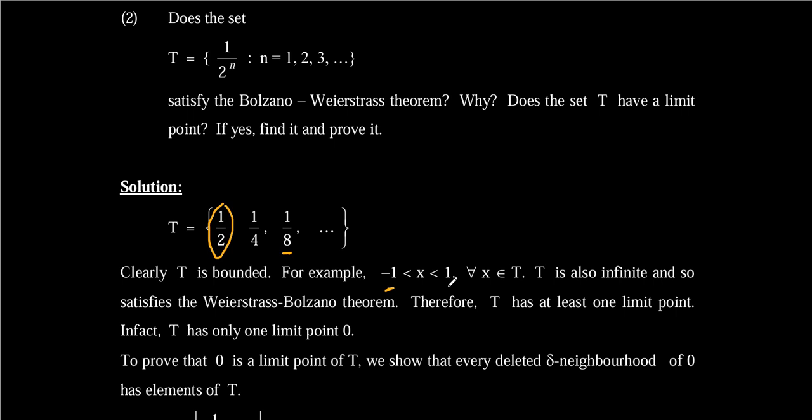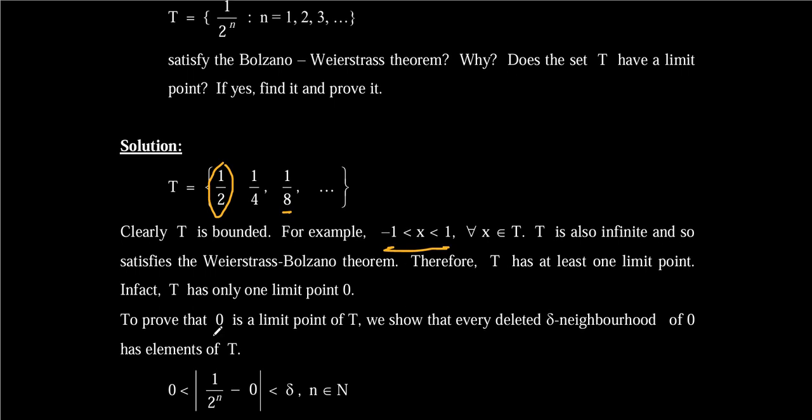1, right? So I realize that it is clearly bounded because I can find two numbers, or a range, which can clearly contain all the elements of the set, then it means that the set is bounded, right? And they said therefore it obeys the Bolzano-Weierstrass theorem.